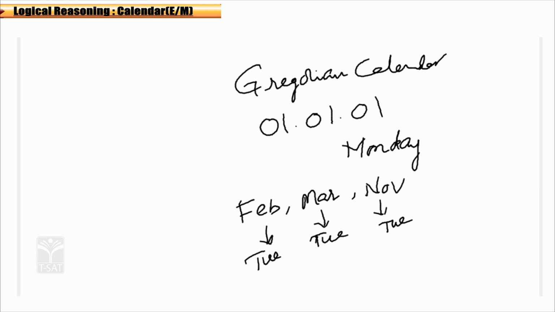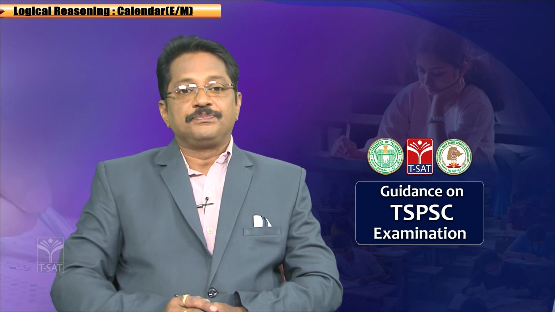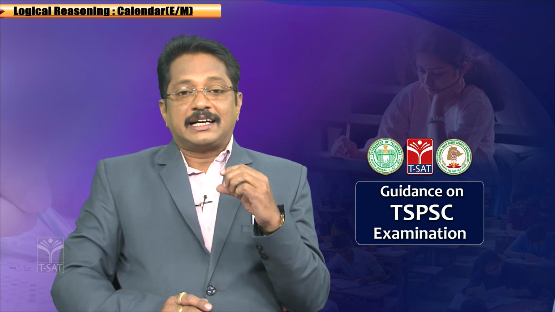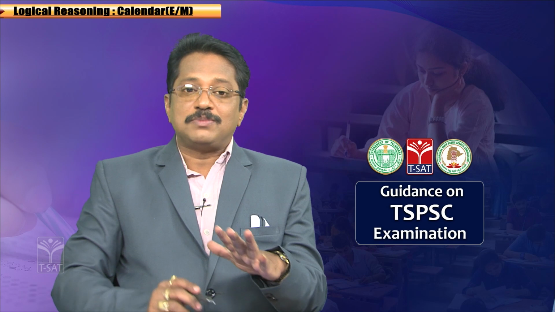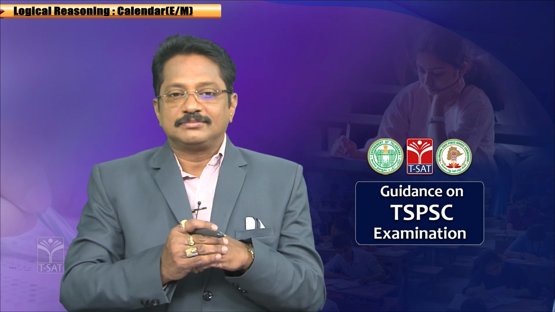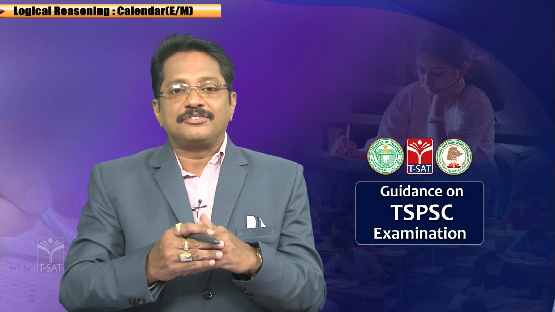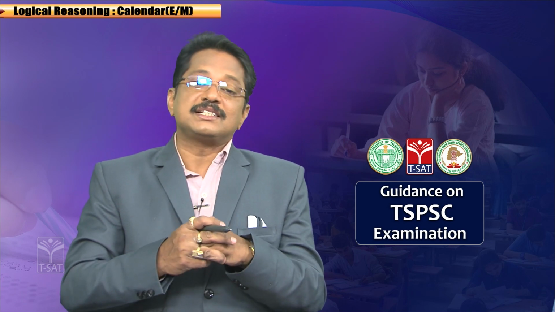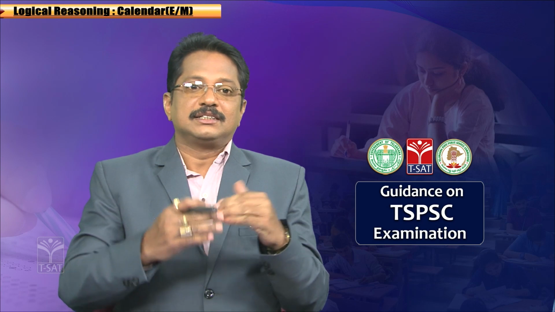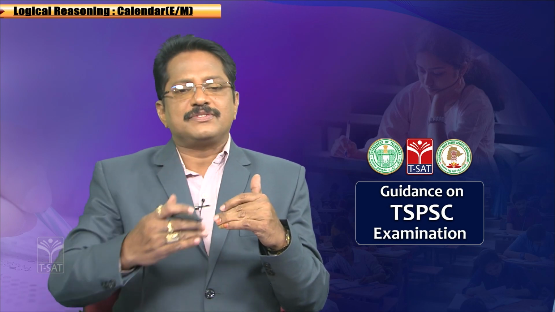And one more very interesting thing in the calendar is that the calendar of January and the calendar of October are both the same. Means the same weekdays will be there.